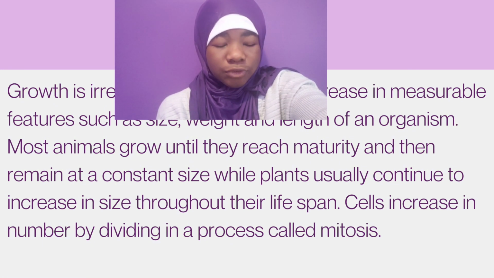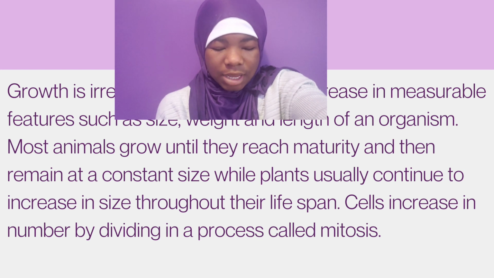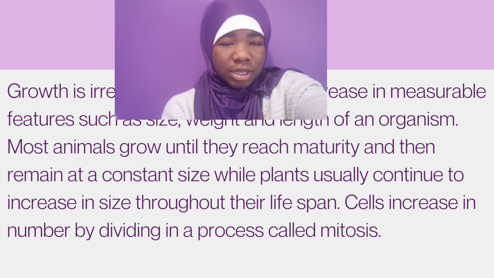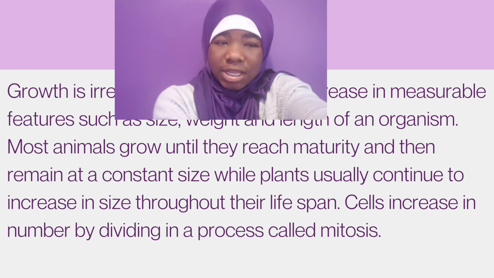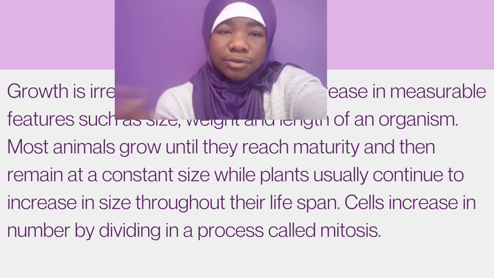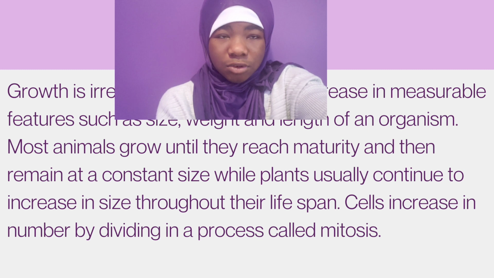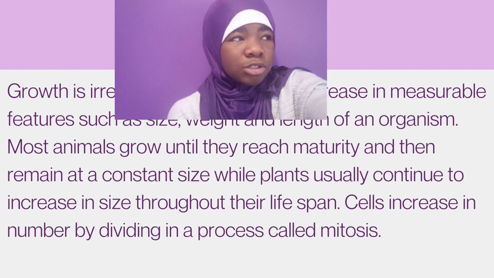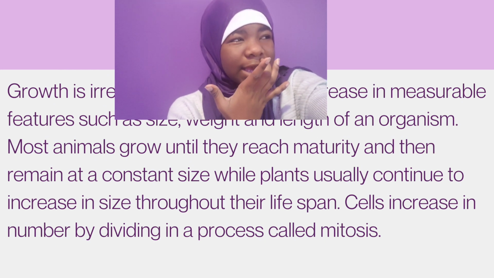The process of growth is that cells increase in number by dividing, a process called mitosis. Mitosis is another subtopic, but it's just the process by which cells divide in order to increase. It will start off as one, cut in half, become two, cut in half again, become four. That's what causes the body to grow. Usually plants grow until the end of their lifespan. Trees will always grow, or grow a branch. Plants will normally continue growing until the end of their lifespan, but humans can stop growing once they reach a certain age or maturity. That's the point of the last sentence.